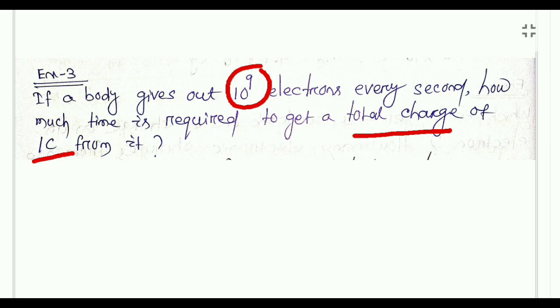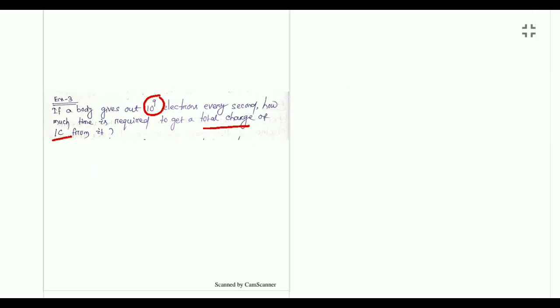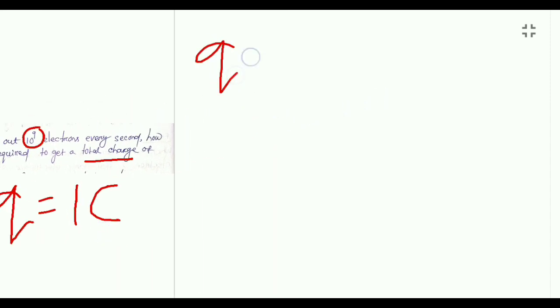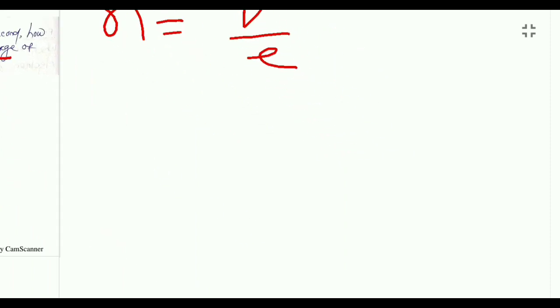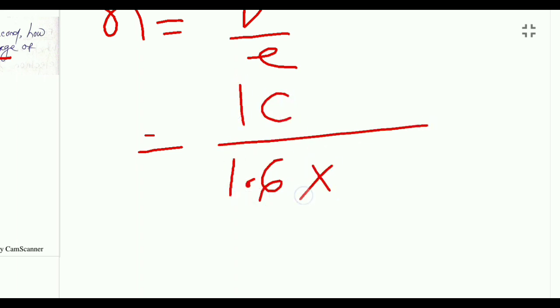So Q is equal to 1 coulomb. In 1 coulomb of charge, how many electrons are present? You know the formula, Q = N E, so N = Q/E. Q is 1 coulomb divided by E, which is 1.6 × 10^-19.